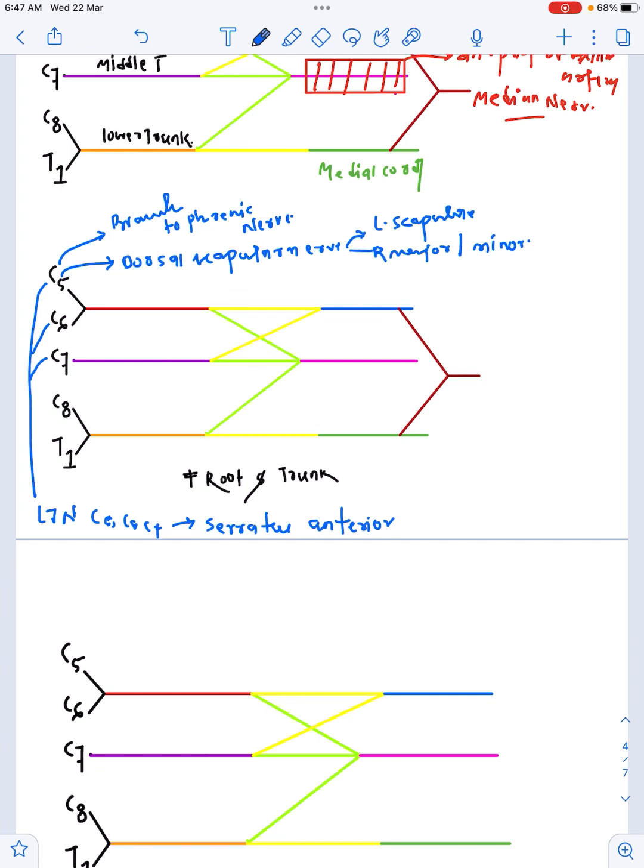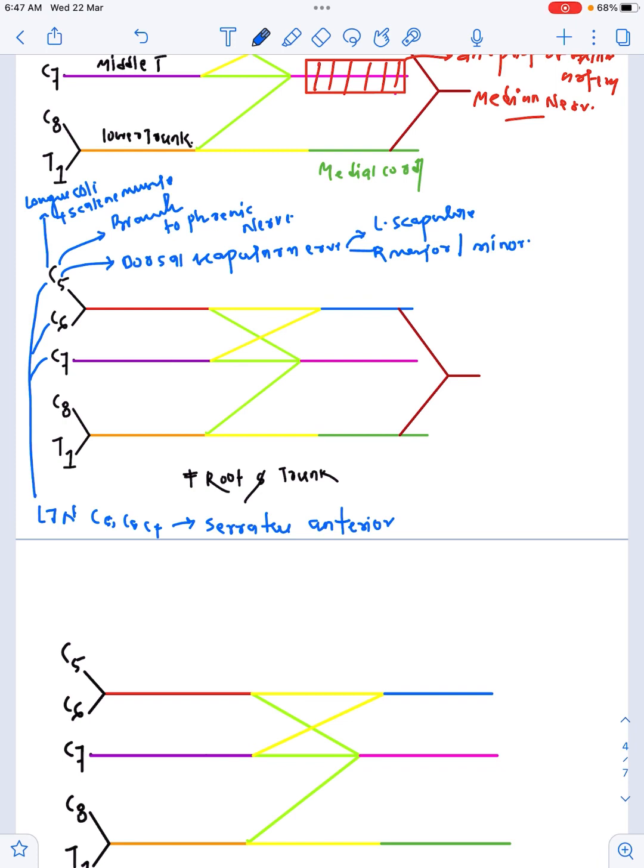Also roots give branches to the longus colli muscle plus scalene muscle. Okay, these are the branches from our root. First is long thoracic nerve, then dorsal scapular nerve, then branch to phrenic nerve, then muscular branch to longus colli and scalene muscle.